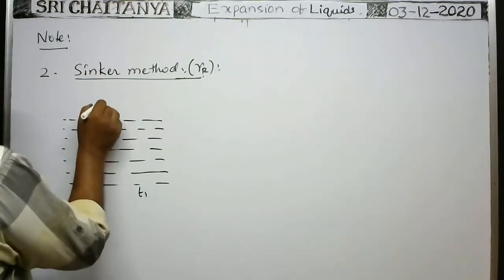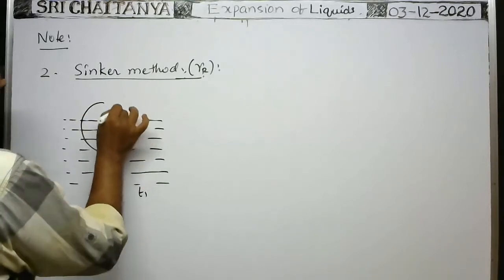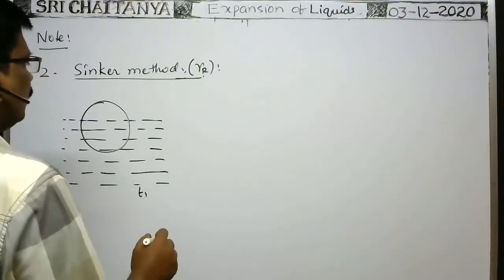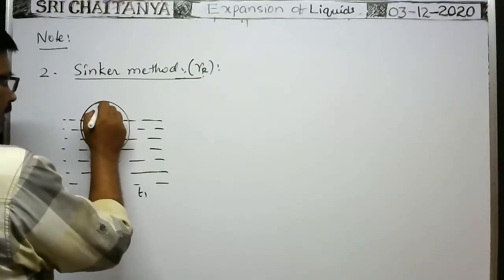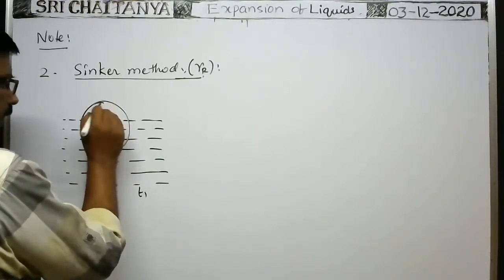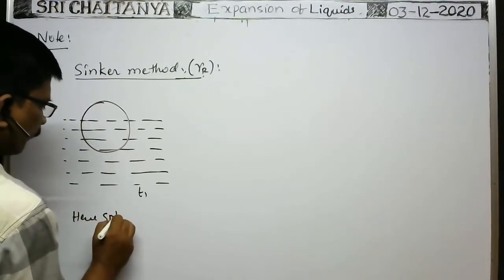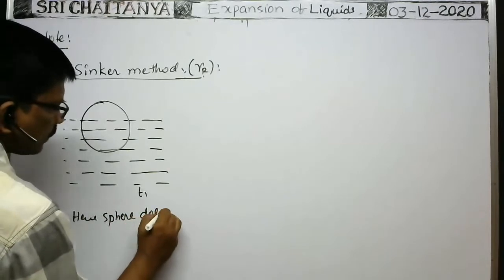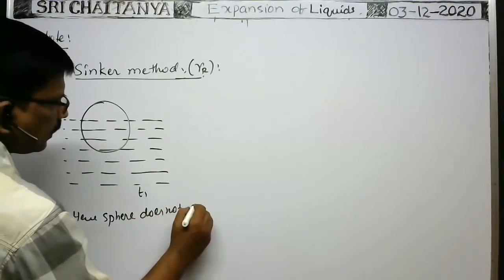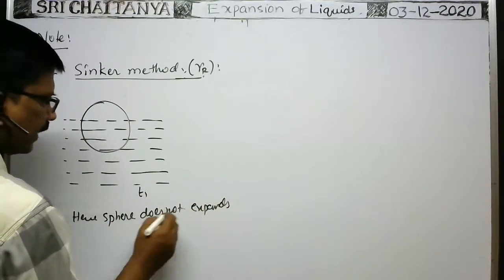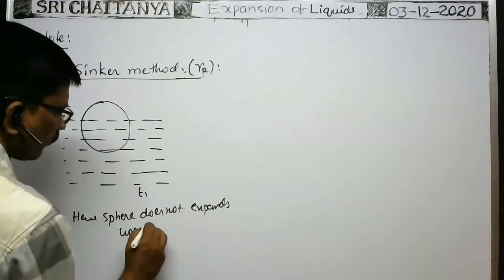Then it is floating like this at a temperature T1. This is the spherical shaped body which does not expand upon heating. That type of sphere we have taken does not expand upon heating.